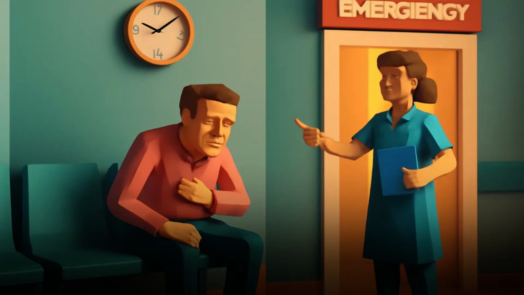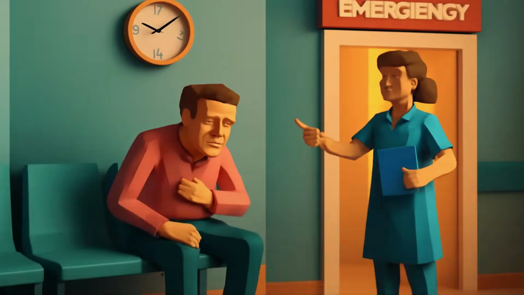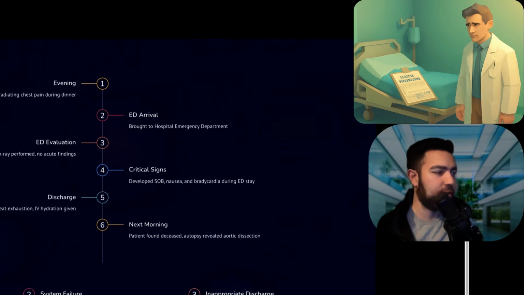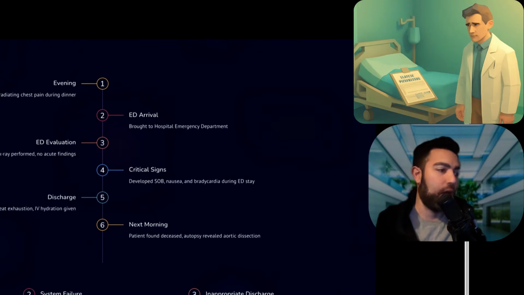Now, for this patient in the evening, when he arrived, he did have that chest pain and back pain which radiated to his chest. In the evening, he came to the ED. There, they got their tests, the EKGs and X-ray, that were negative. Then he did develop some shortness of breath, nausea and bradycardia. However, the patient was later discharged after just IV fluids, and the next morning was dead. So you can see how fast this all developed. A very high mortality situation. There was a big missed opportunity.